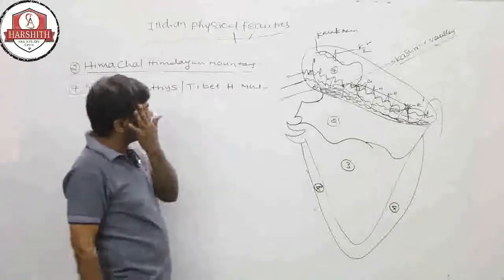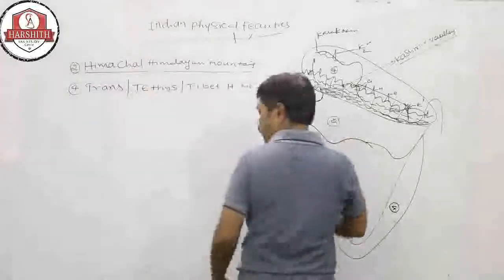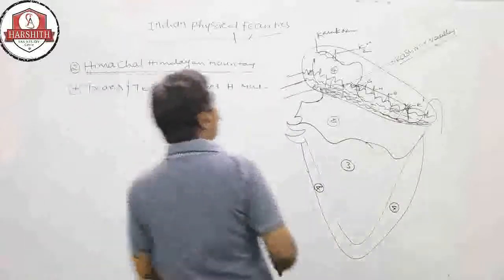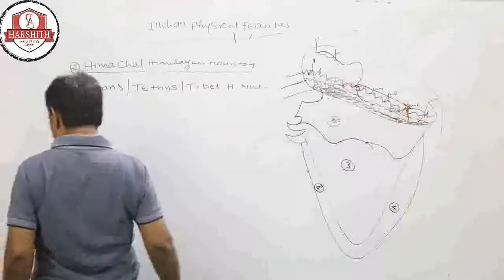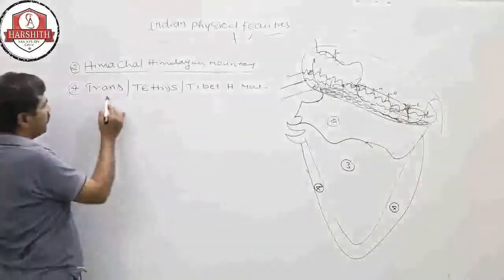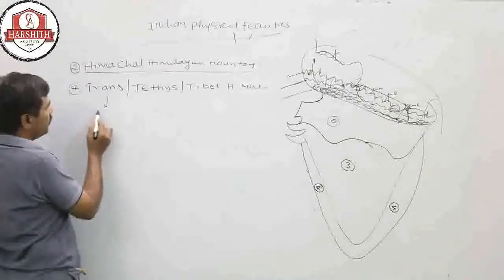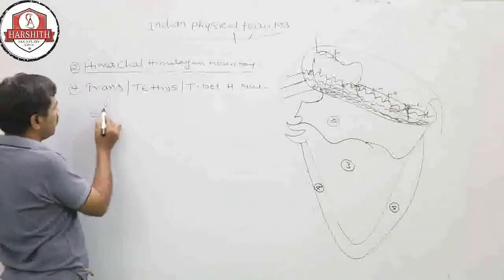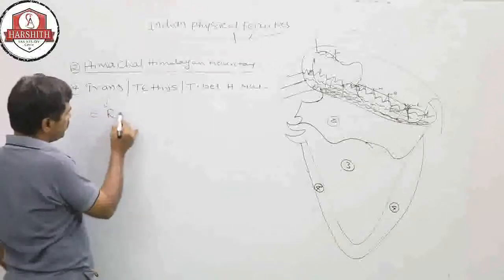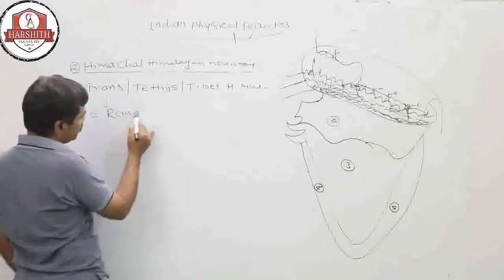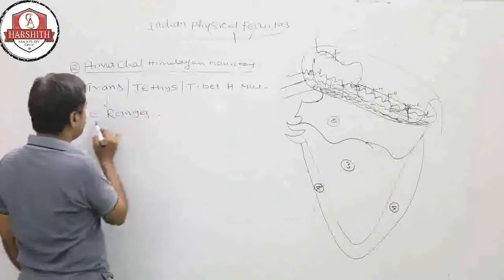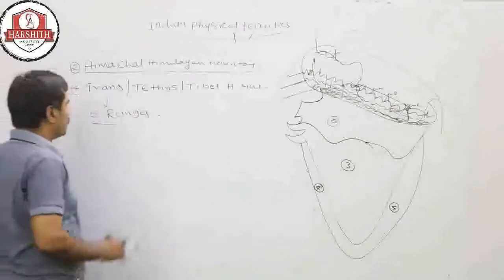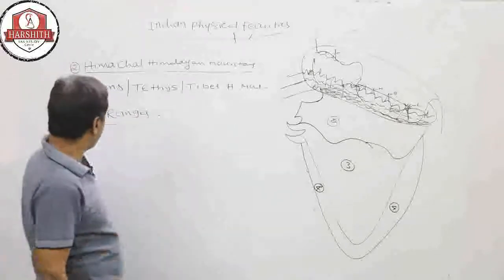Next one, here there are the Tethys Himalayas. There are 6 ranges. The Trans-Himalayas have 6 different types of ranges.